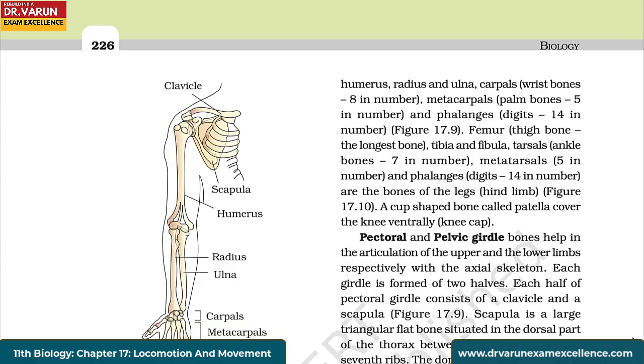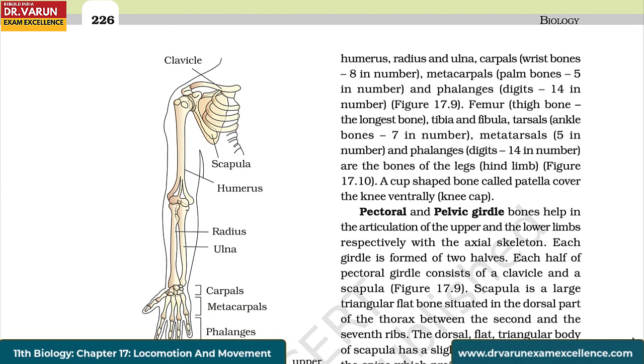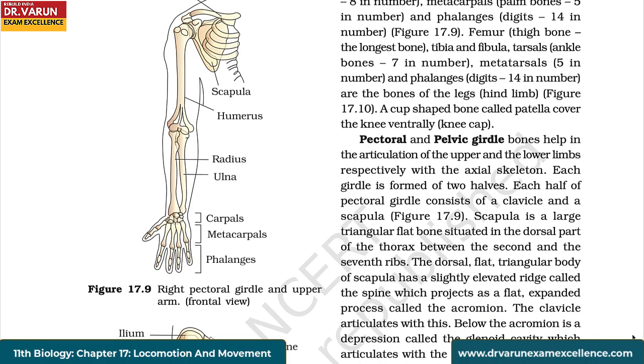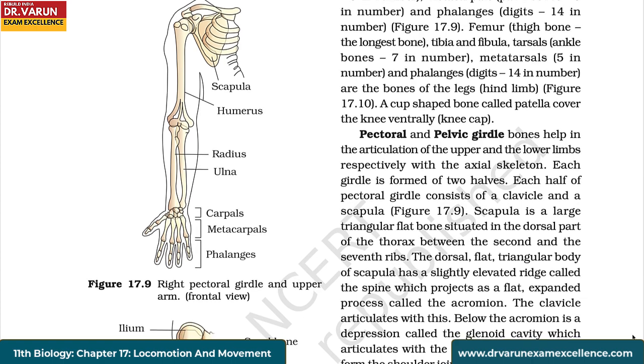Femur, thigh bone, the longest bone, tibia and fibula, tarsals, ankle bones, 7 in number, metatarsals, 5 in number, and phalanges, digits, 14 in number, are the bones of the legs or hind limb. A cup-shaped bone called patella covers the knee ventrally. It's also called kneecap. Pectoral and pelvic girdle bones help in the articulation of the upper and the lower limbs, respectively, with the axial skeleton.